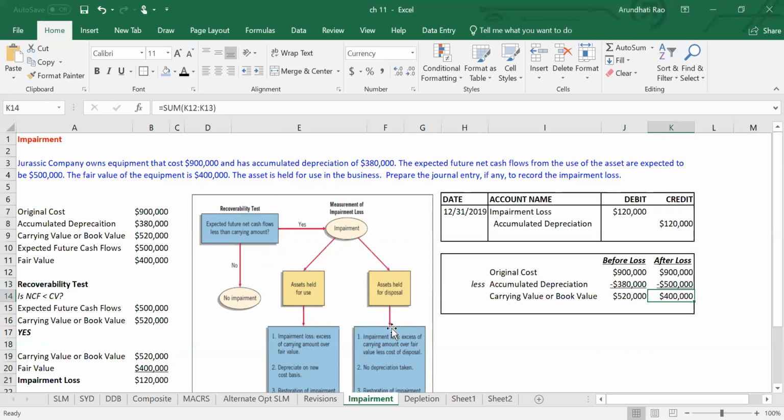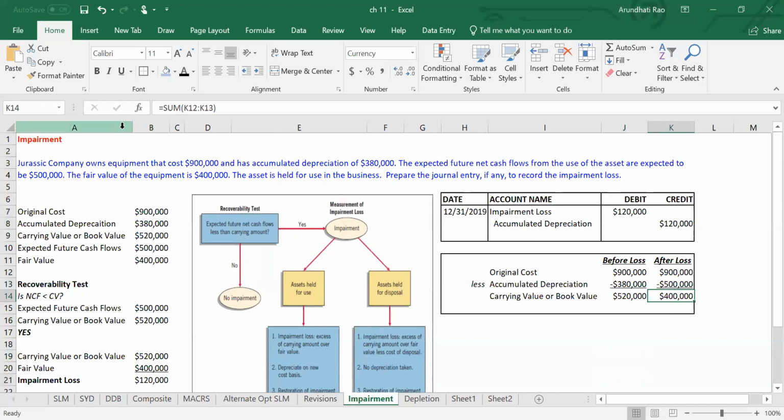If it is held for disposal, you'll always be given the cost to dispose. If they don't mention the cost to dispose, you can assume it's held for use. So the carrying value minus the fair value is going to be your impairment loss. That's the journal entry we have here: impairment loss debit, accumulated depreciation credit. We are bringing it down to the fair value or the market value of the asset.